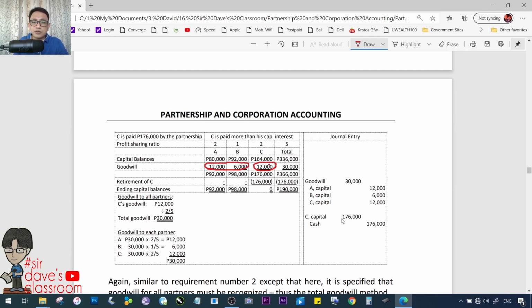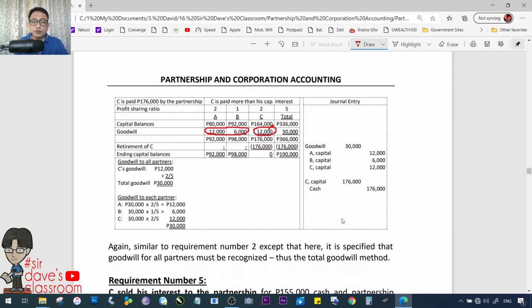So, 12,000, kung si C na may 2/5, may 12,000, ibig sabihin, ang total niya, 30,000. Tama? That is 12,000 divided by 2/5. 30,000. Paghahati-hatian nung tatlo. So, total goodwill, 30,000. And then, C goes out of the picture, debit C capital, credit cash.